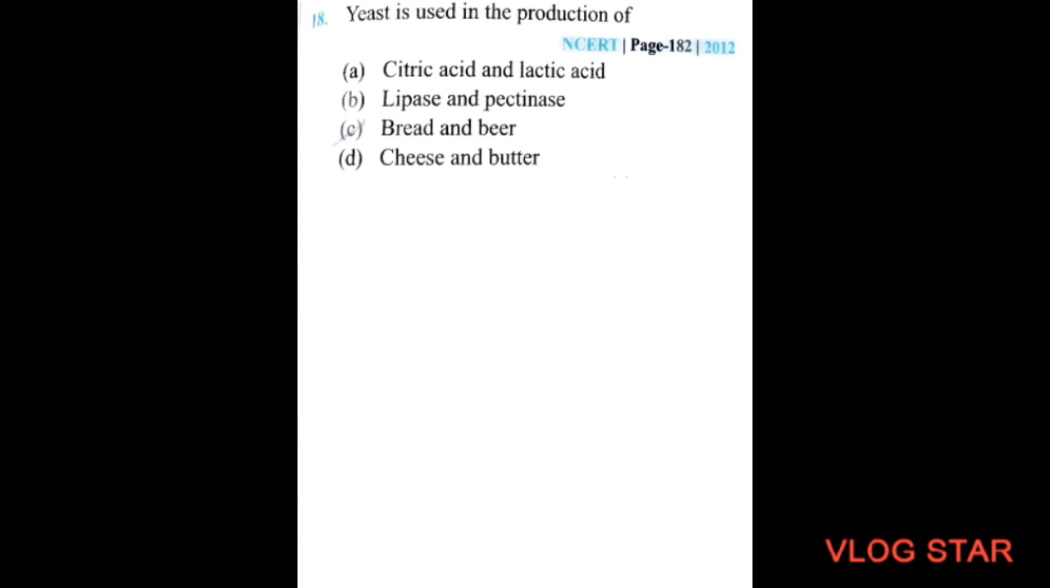Yeast is used in the production of: Option A, citric acid and lactic acid. Option B, lipase and pectinase. Option C, bread and beer. Option D, cheese and butter. So the correct option will be bread and beer.